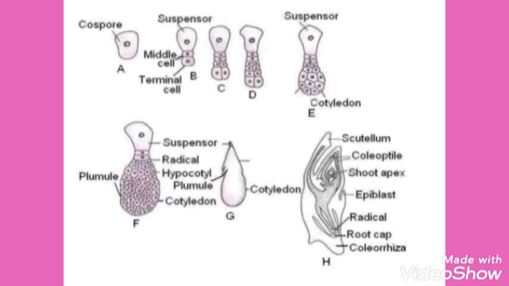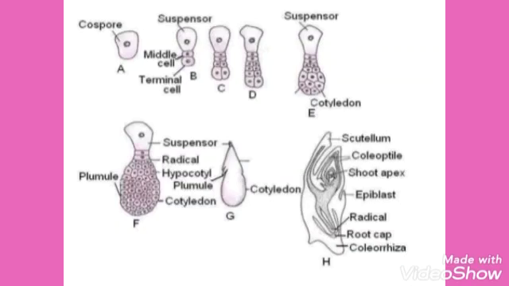Now, discussion about the monocot embryony. Sagittaria type. The zygote undergoes transverse division to produce a vesicular suspensor cell facing the micropylar end and an embryo cell facing the chalazal end.